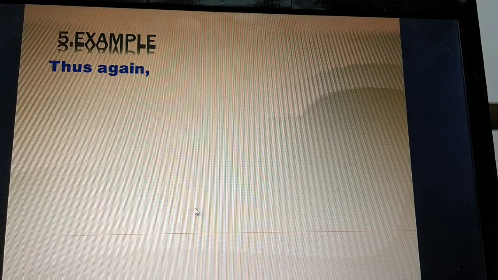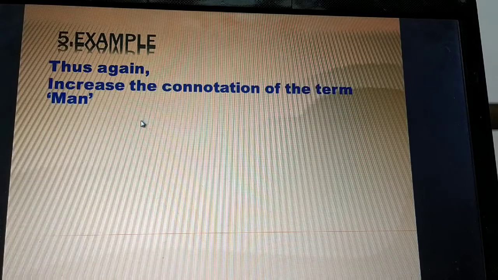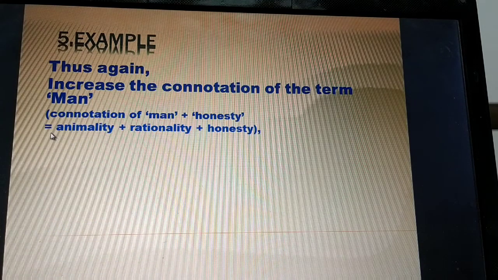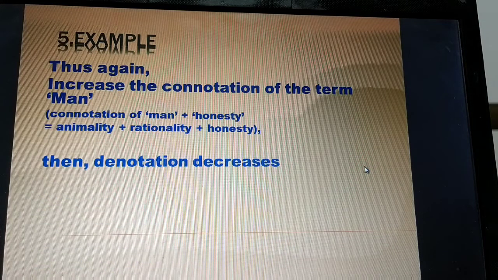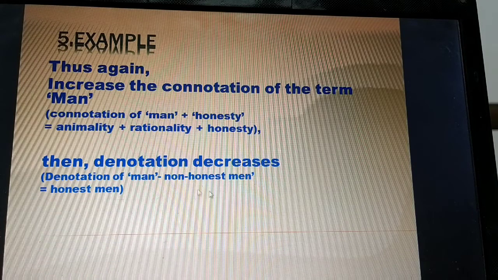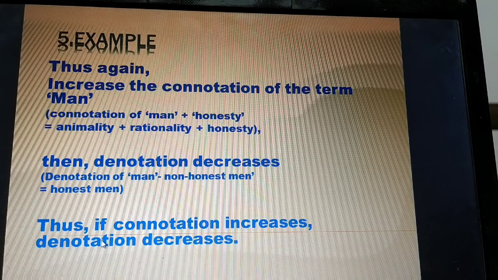Another example: again increase the connotation of the term man. Connotation of man plus honesty is equal to animality plus rationality plus honesty. Then denotation decreases. Denotation of man minus non-honest man is equal to honest man. Thus, if connotation increases, denotation decreases.